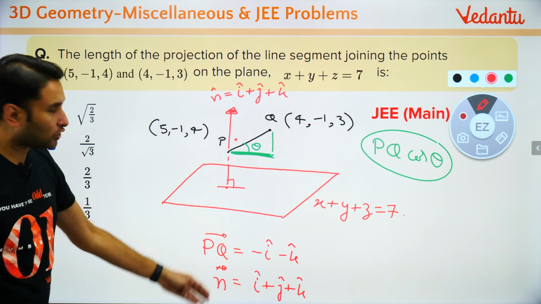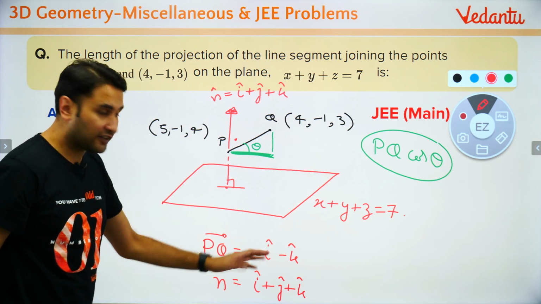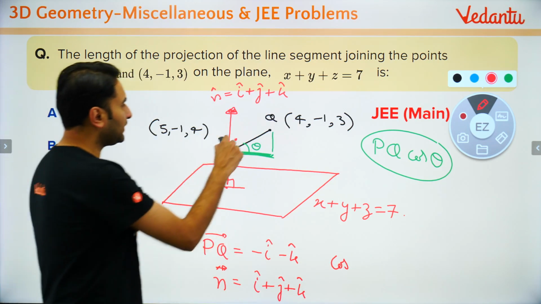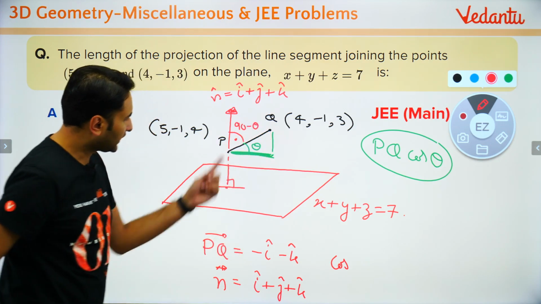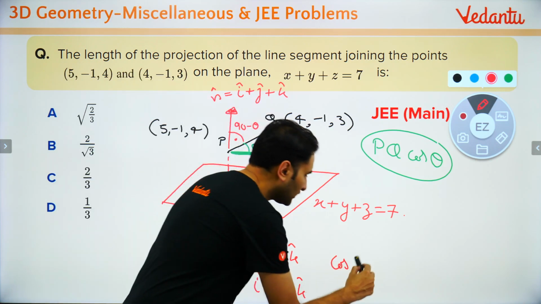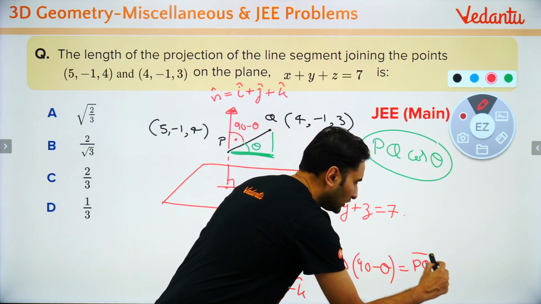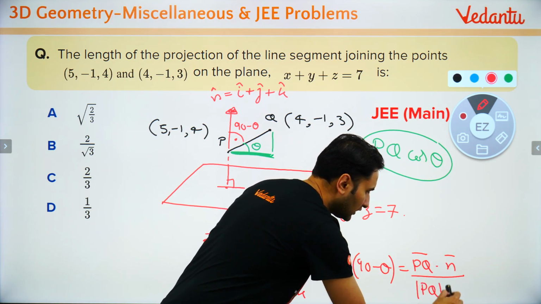Can I take the dot of these two? PQ dot n will give me cos of 90 minus theta. This angle is 90 minus theta. Cos of 90 minus theta will be PQ vector dot n vector upon mod of PQ mod of n.